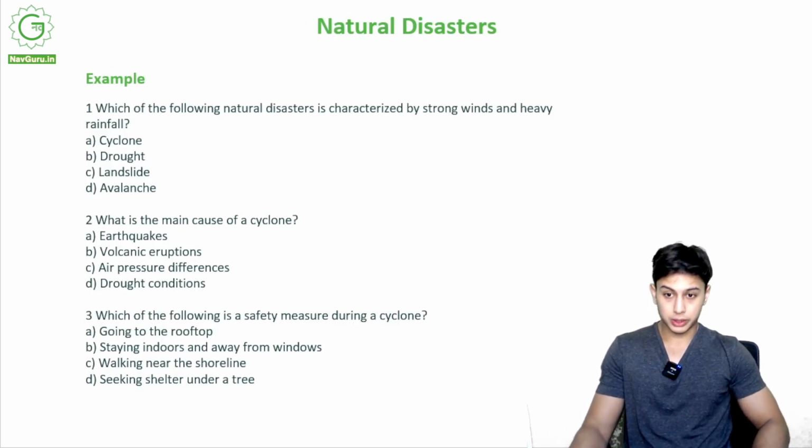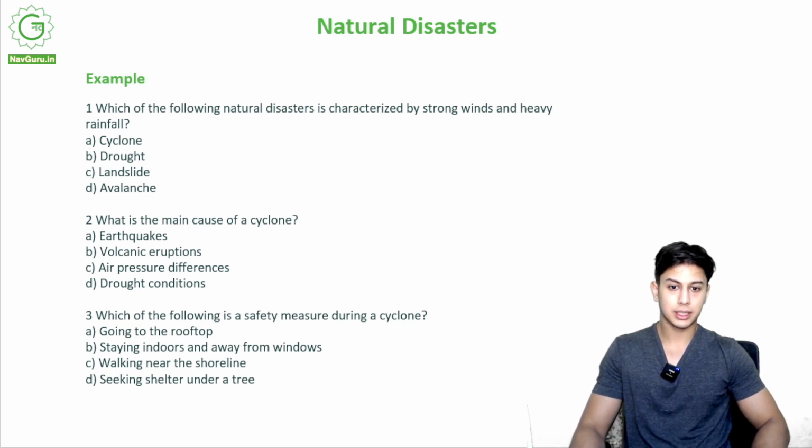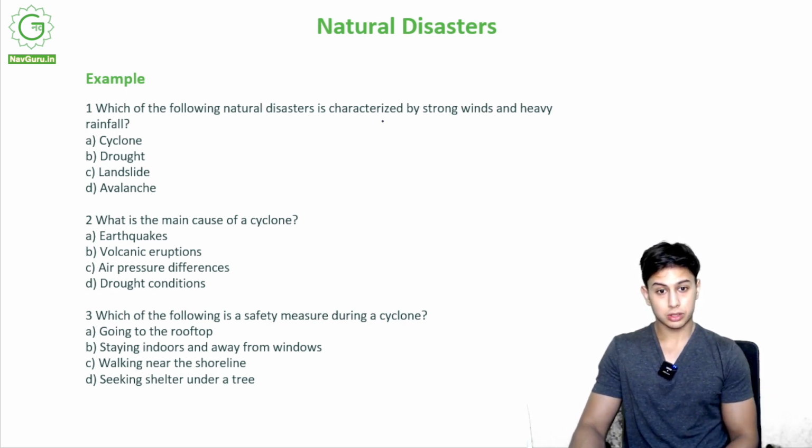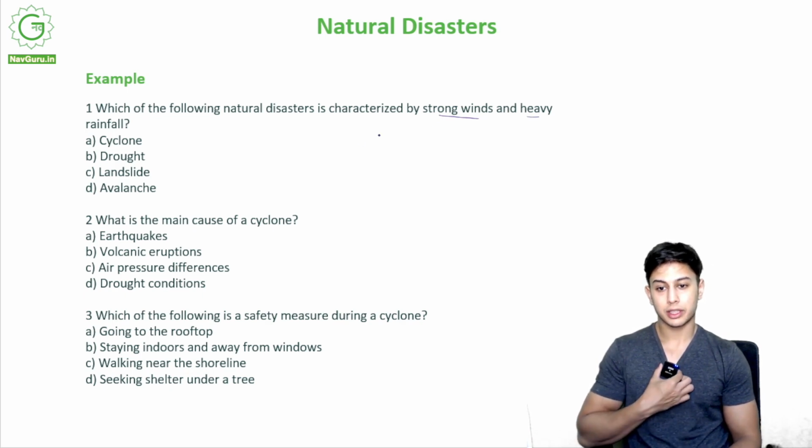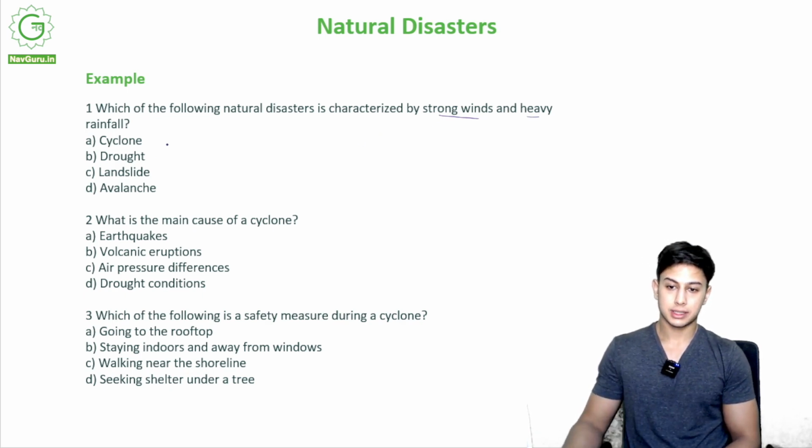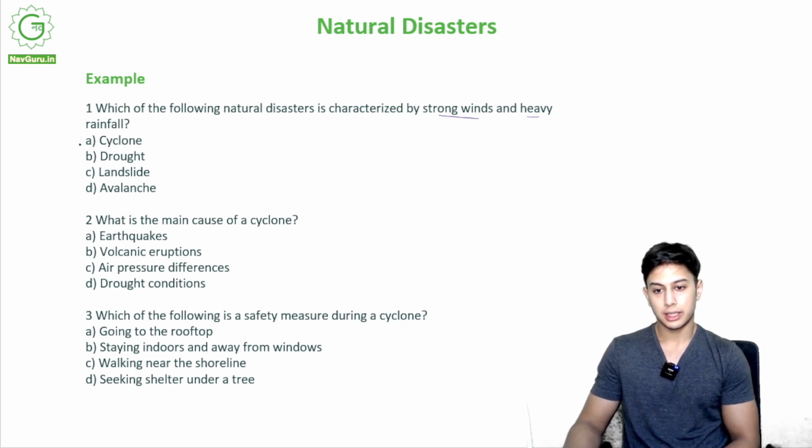So the first question is, which of the following natural disasters is characterized by strong winds and heavy rainfall? So we have studied about this. Is it A, cyclone? Is it B, drought? Is it C, landslide? Or is it D, avalanche? Okay, it is a cyclone.